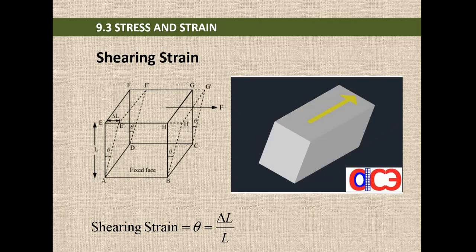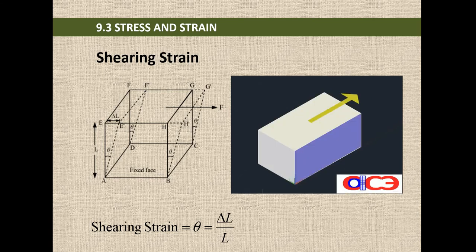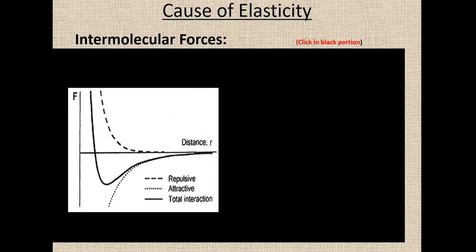So that we can write as delta L divided by L. How far the upper surface is tilted, that angle is shearing strain. Again, it is also a dimensionless quantity. L stands for the length and delta L means how far the upper surface is tilted by the force which acts parallel to the surface.